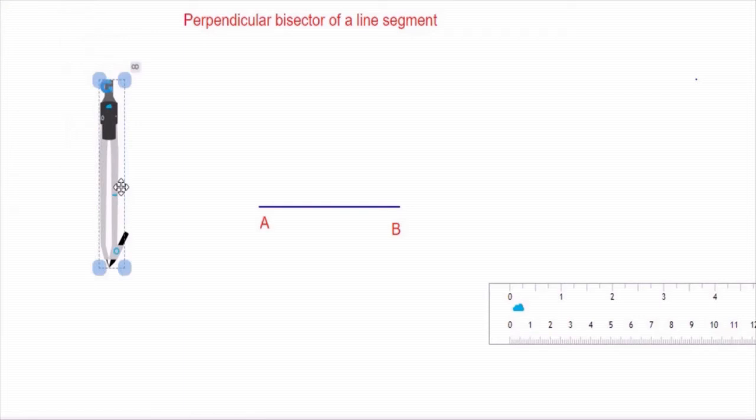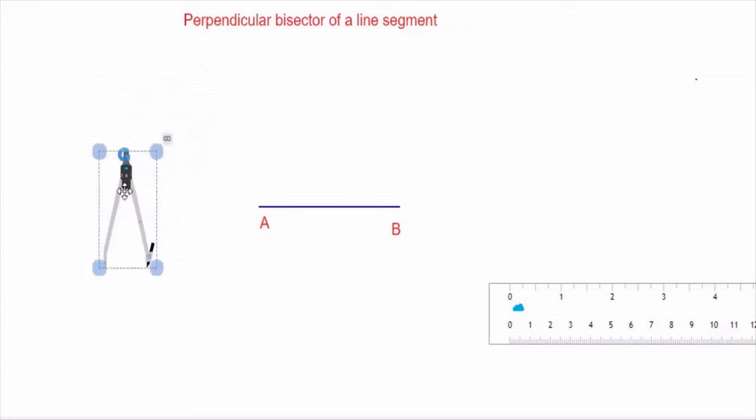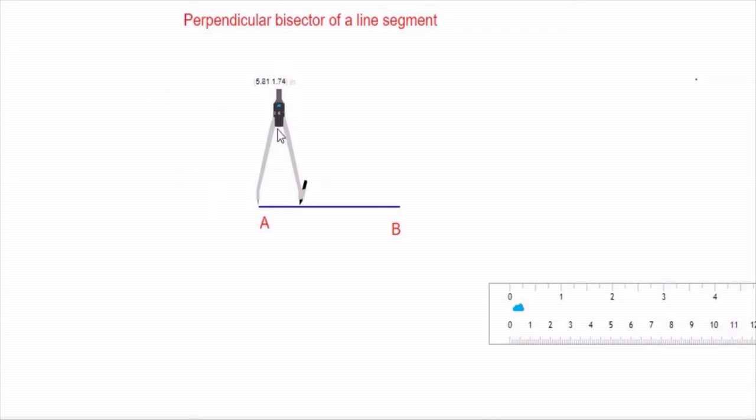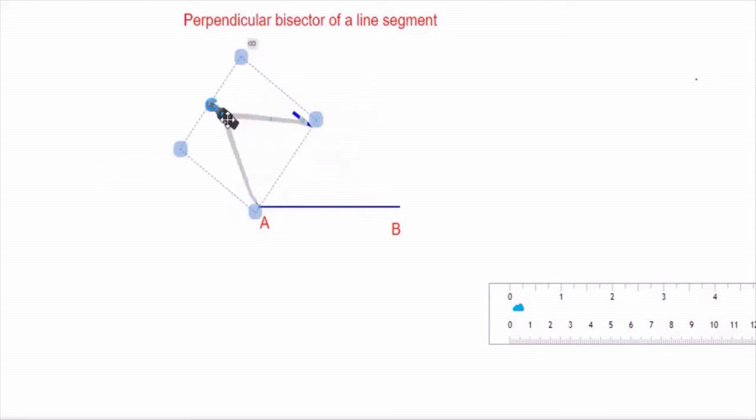This is the compass, a digital virtual compass it is. I will make it a little smaller for the easiness of maneuvering here, drawing easy. Keep one end of the pointer of the compass at A, in this case. Expand it in such a way that it is more than half of the given line segment. Then you have to draw an arc, drawing an arc up and down of the given line segment in this manner.